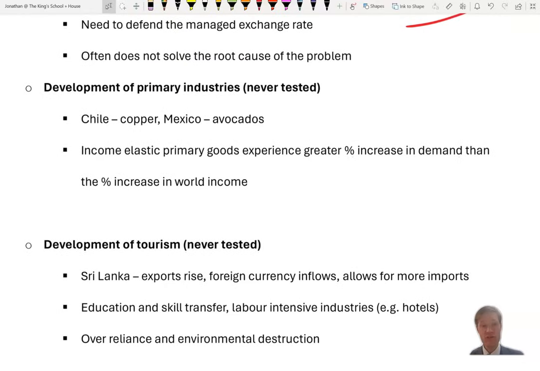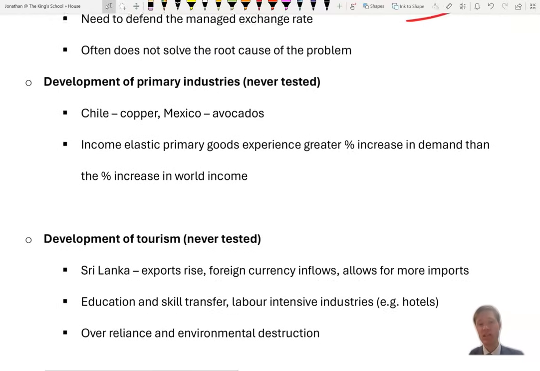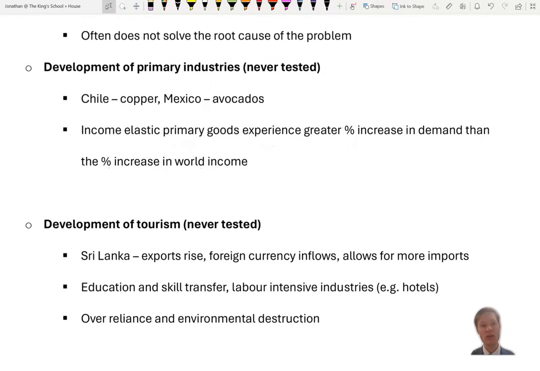Development of primary industries. You've got some good examples of Chile with copper and Mexico with avocados. The Lewis model tells us that we should move from primary products to manufacturing, moving our farmers from unproductive, less productive industries into factories, which are more productive. But it might well be that we could actually focus on those primary industries if those industries are income elastic.